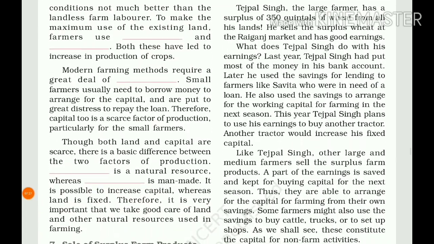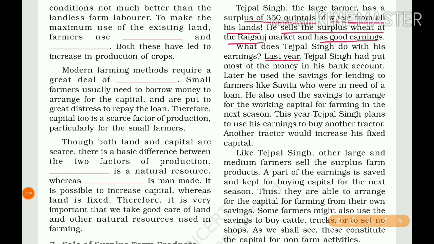Tejpal Singh, the large farmer, has a surplus of 350 quintals of wheat from all his lands. He sells the surplus wheat at the Raiganj market and has good earnings. What does Tejpal Singh do with these earnings?